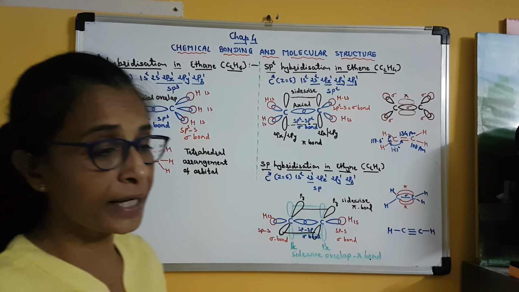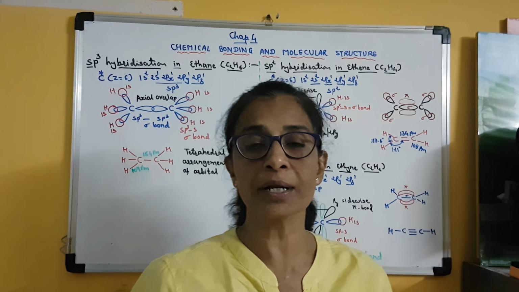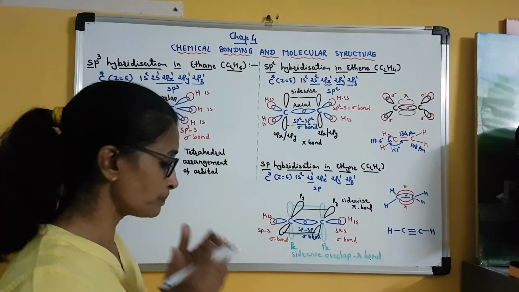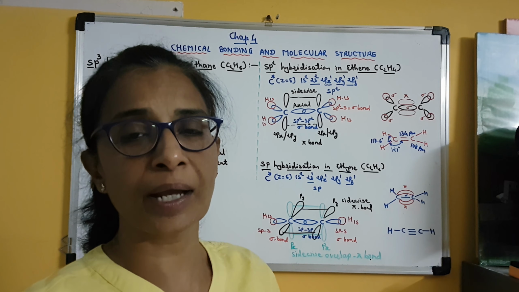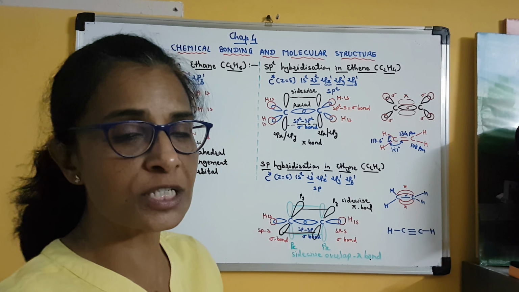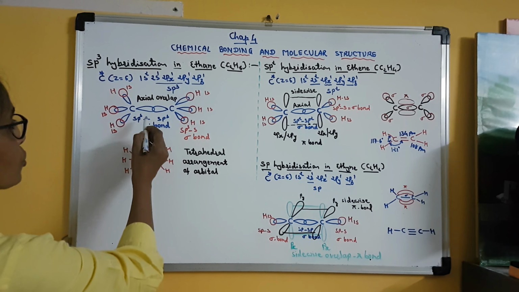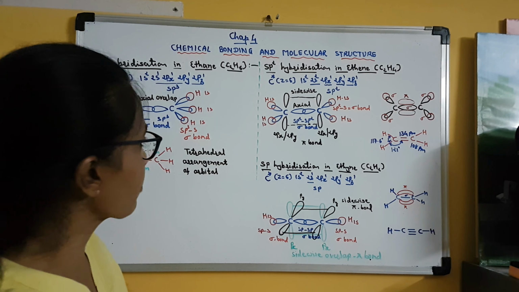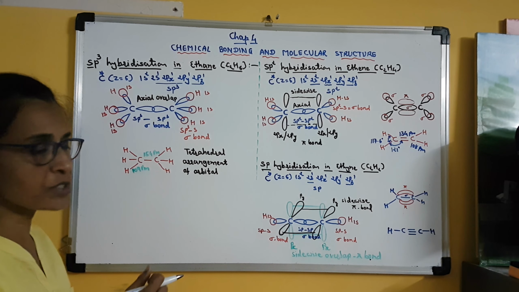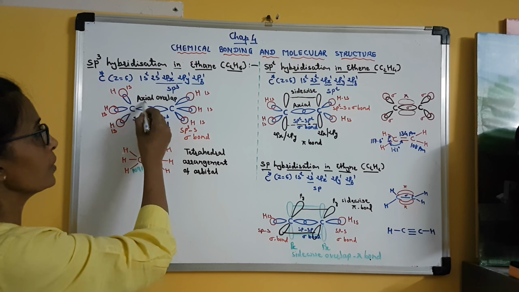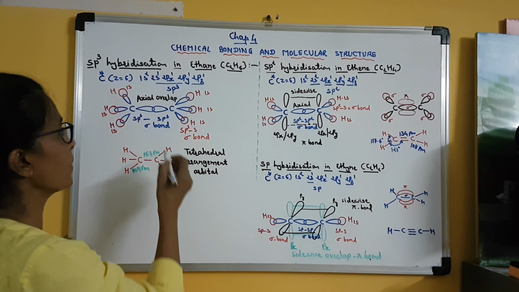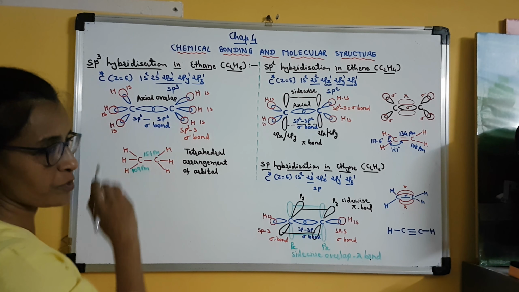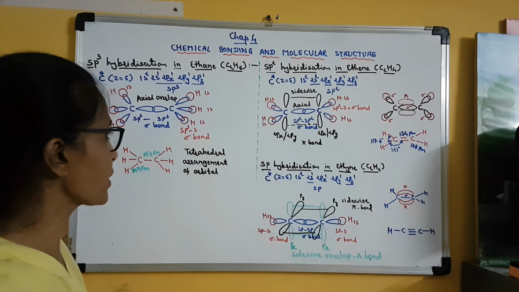We know that axial overlap is also called head-on overlap or head-to-head overlap, and that is always maximum overlap, and it results in a strong sigma bond formation. So one of the 4 sp3 hybrid orbitals of both the carbon atoms will undergo axial overlap, and they will form a sigma bond between these two carbon atoms. Clear? A strong bond is formed.